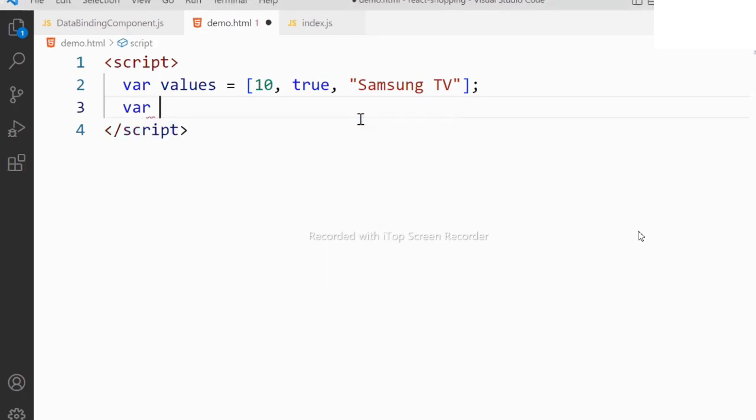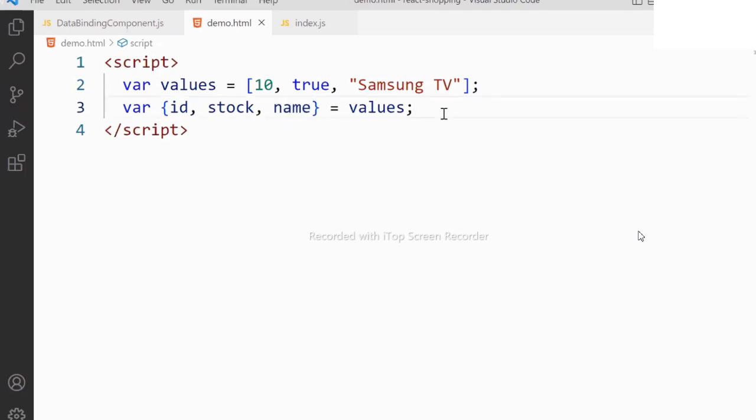I will put var, curly brace, id, stock and name is equal to values. This is destructuring array. That means what happens now? The 10 will be stored in id reference. This will be stored in stock reference. This will be stored in name reference. This is destructuring array.